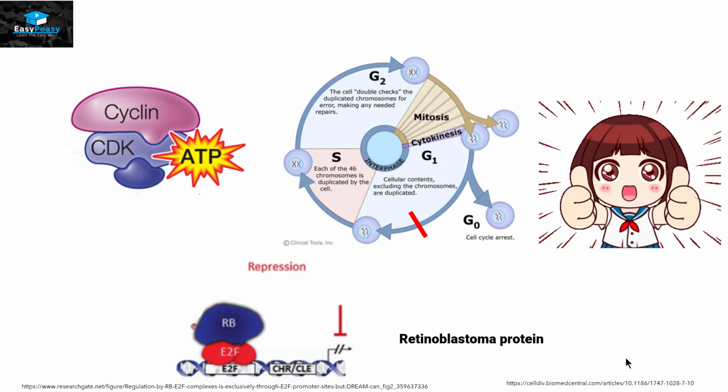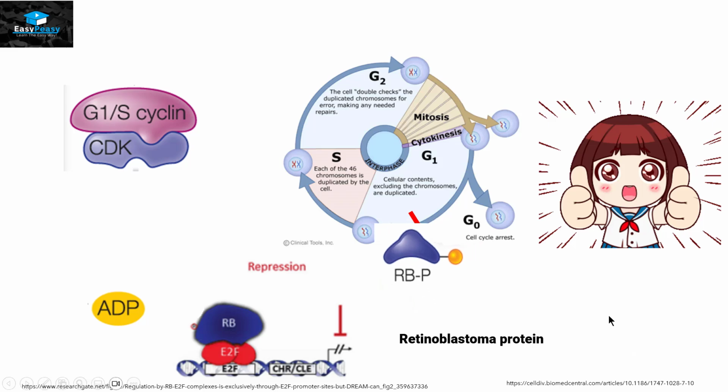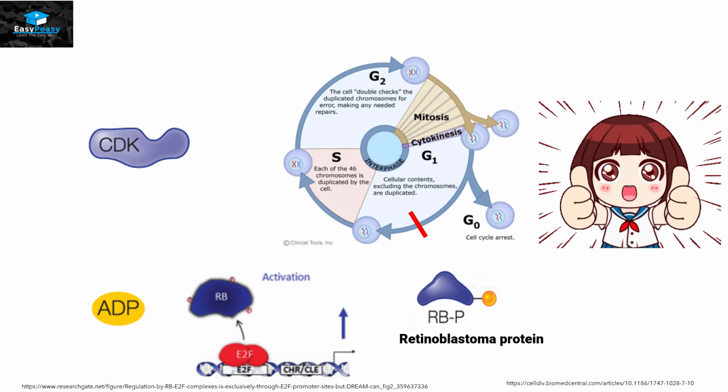And now it is going to attach a phosphate group to this retinoblastoma. And this phosphorylated retinoblastoma is not able to attach itself back to E2F protein. So that's how the cell cycle will go from G1/S phase to S phase. And once it passes through this stage, the G1/S cyclin protein is going to get degraded like this.